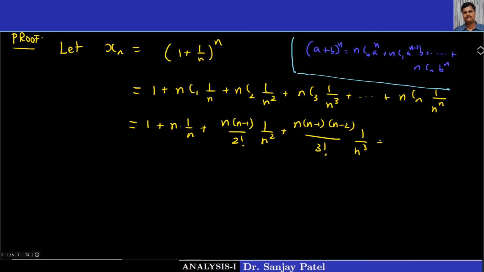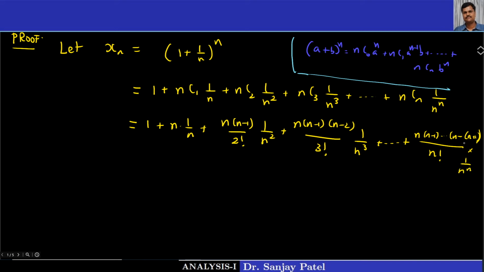And finally, we can write this as n into n minus 1 up to n minus 1, upon n factorial into 1 upon n raised to n.